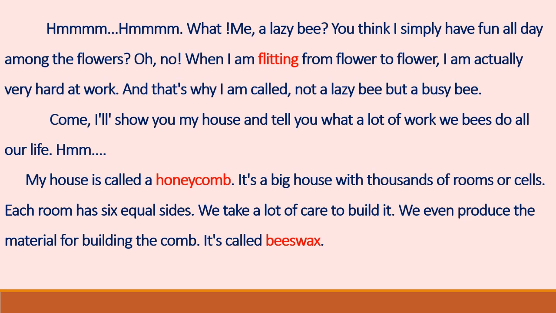My house is called a honeycomb. It's a big house with thousands of rooms or cells. Each room has 6 equal sides. We take a lot of care to build it. We even produce the material for building the comb. It's called beeswax.